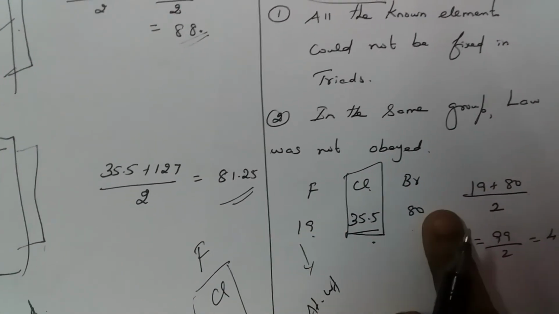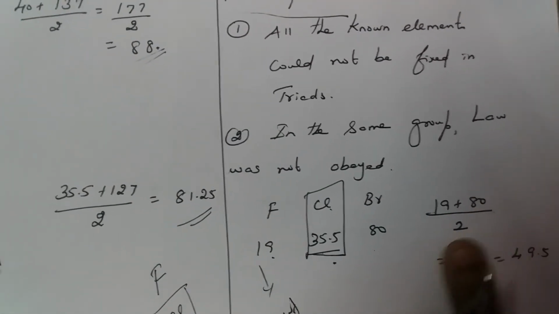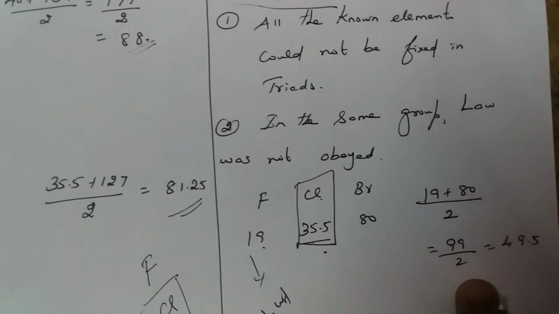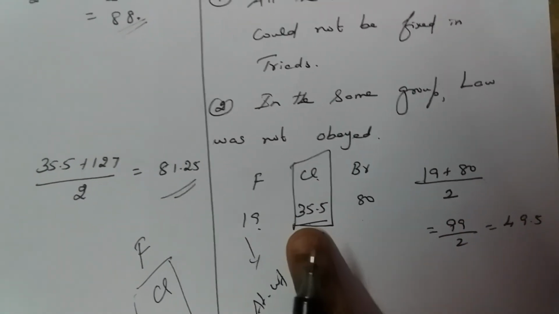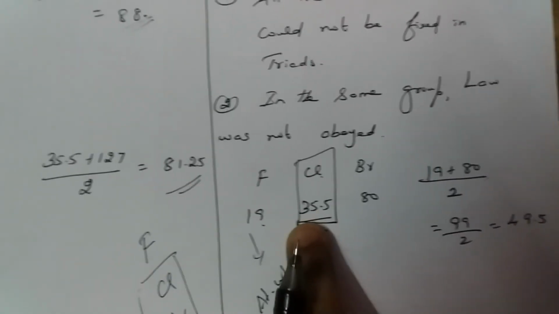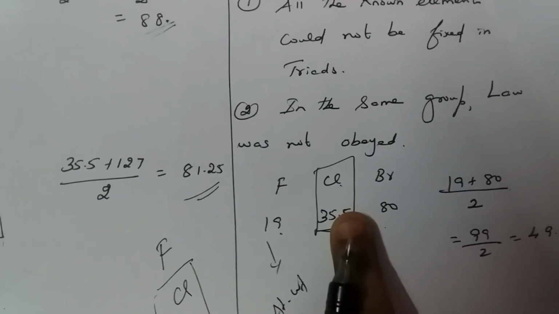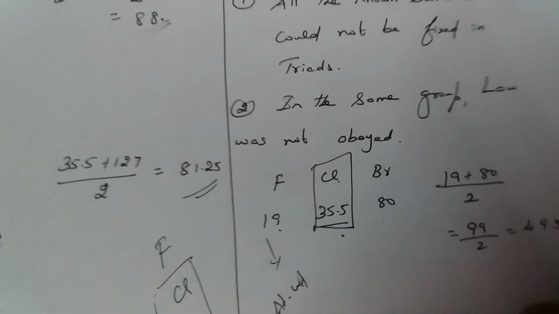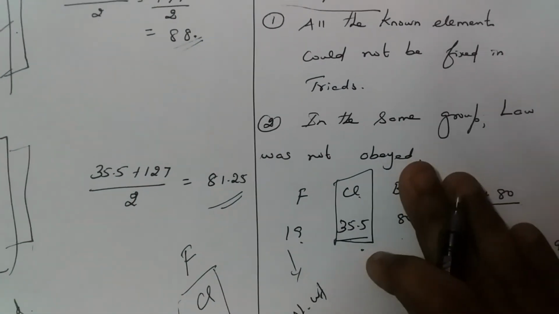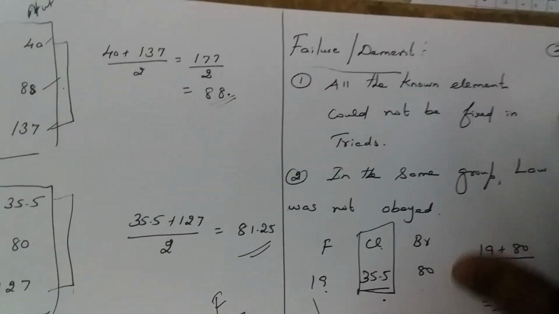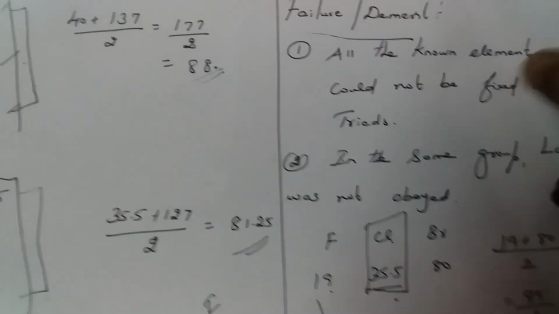If I add 19 plus 80, that is 99, divided by 2, it gives 49.5, which is not close to 35.5. There is a large variation between this average and the middle element's atomic weight. This is the main disadvantage of Dobereiner's triads.